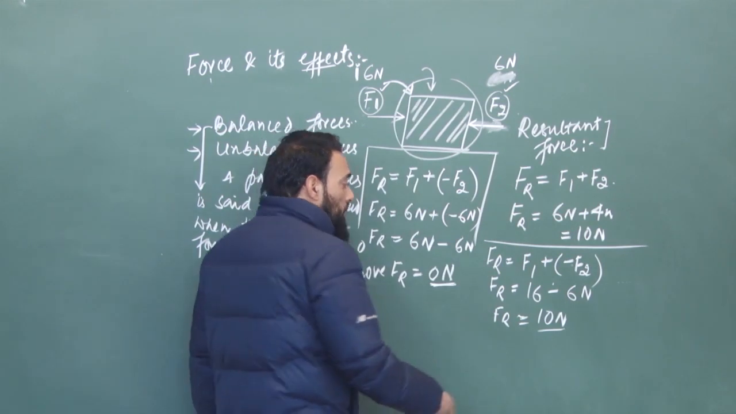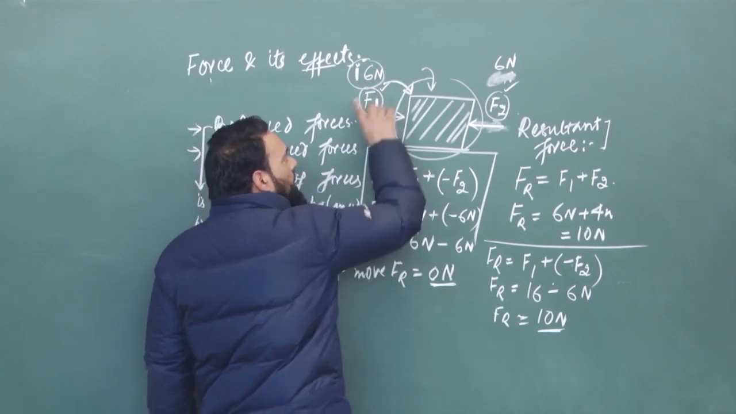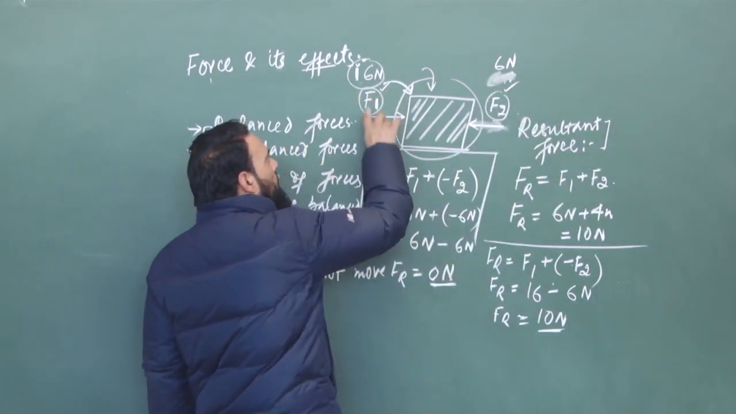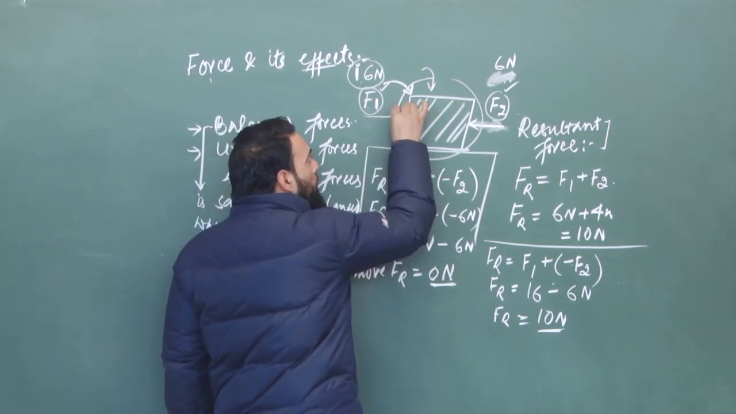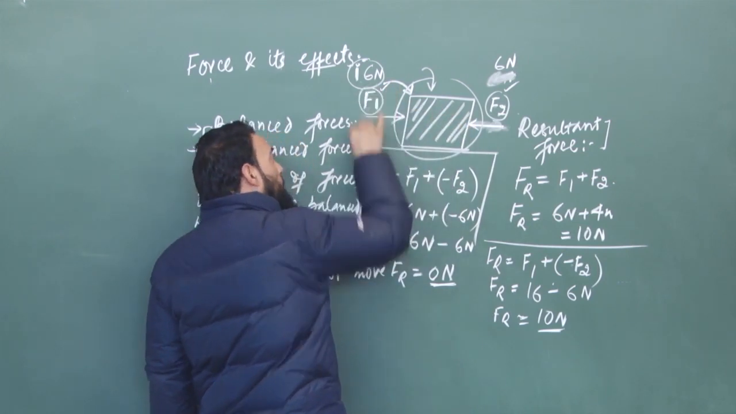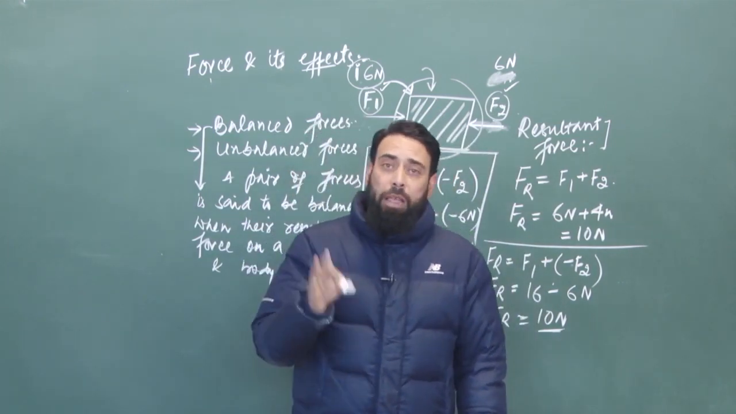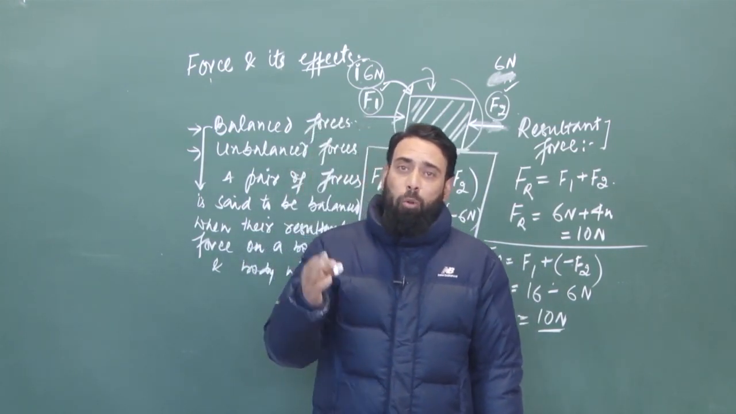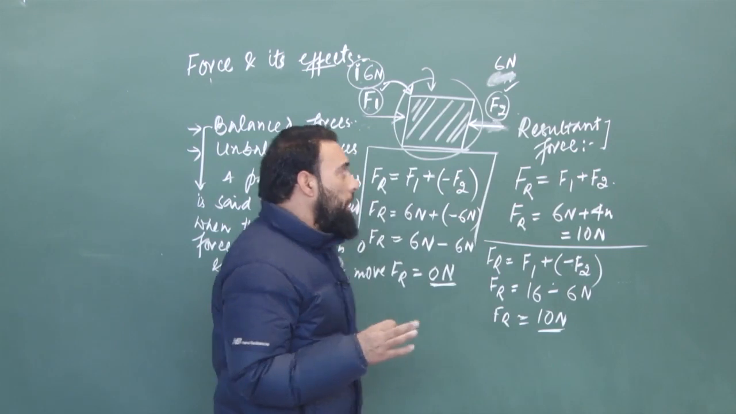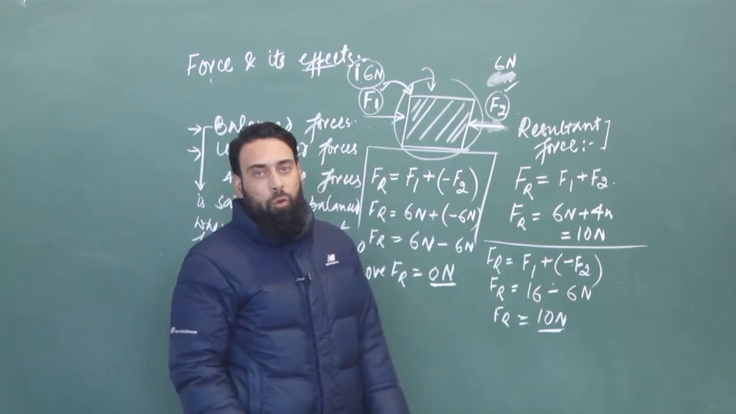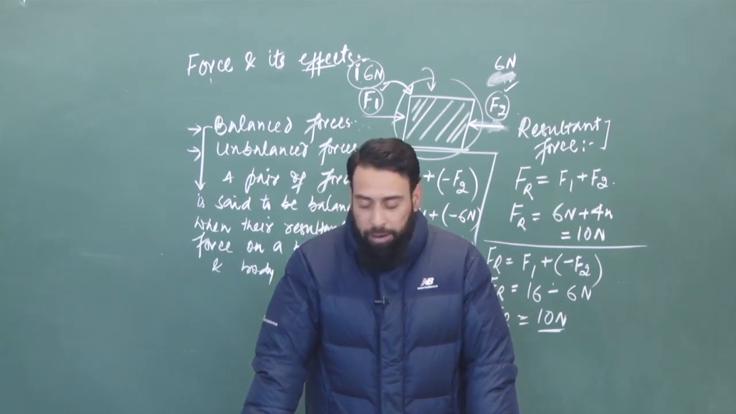So we can say the body will move in the direction of greater force. Here the 16 newton is the greater force. The 6 becomes cancelled. So the 10 newtons is the F1. So F1 is the greater force, and the more impact on this body will be F1. So the body will move in the direction of greater force. So we can say when a pair of forces are applied on a body and the resultant force on the body is not equal to 0, it is greater than 0, and the body is moving in the direction of greater force, the forces applied on the body are unbalanced forces.